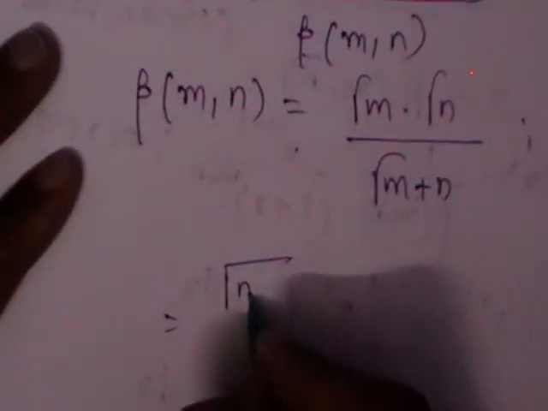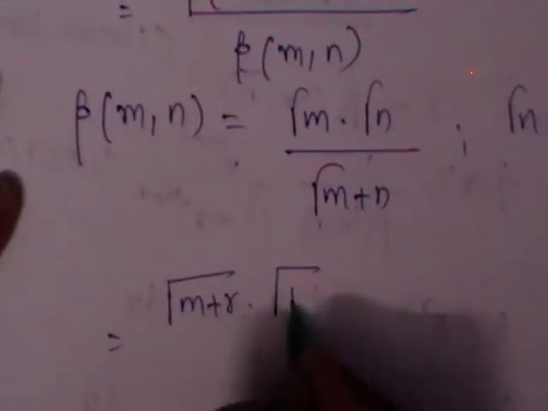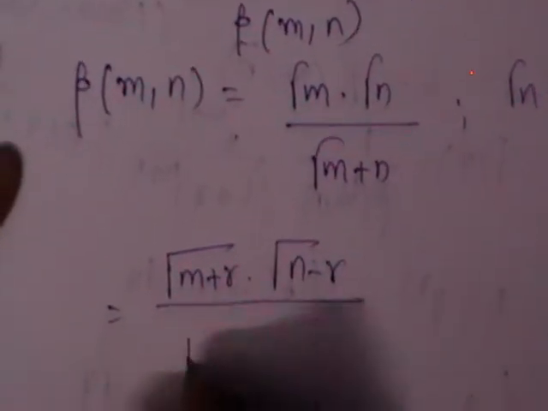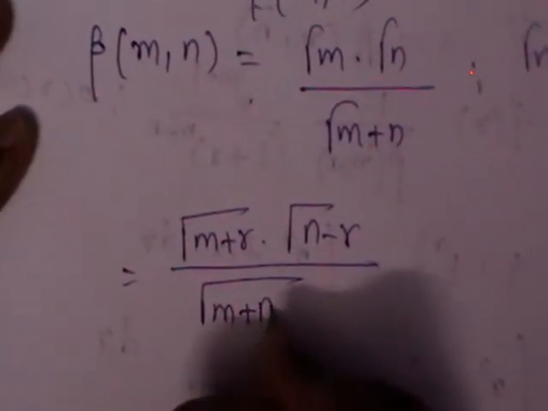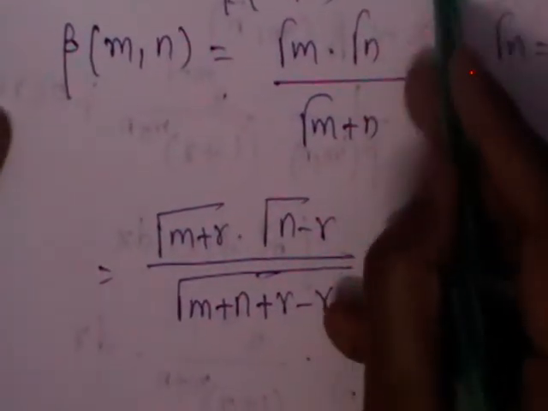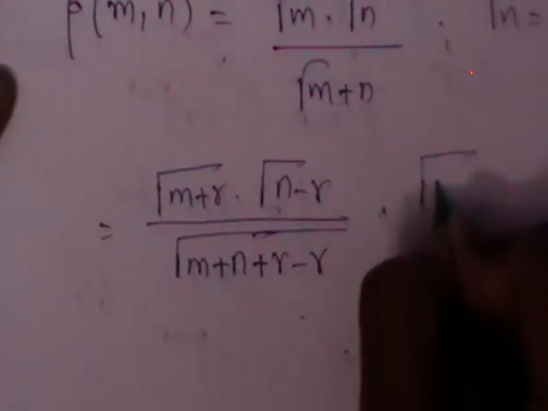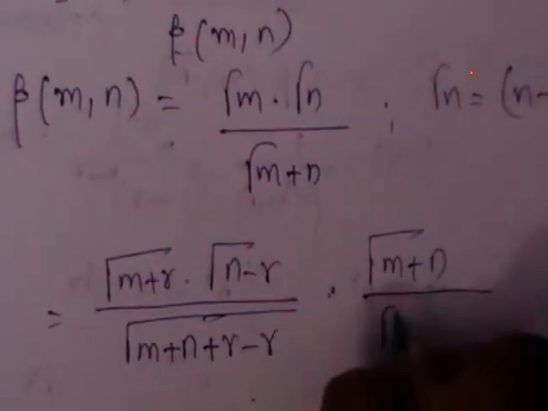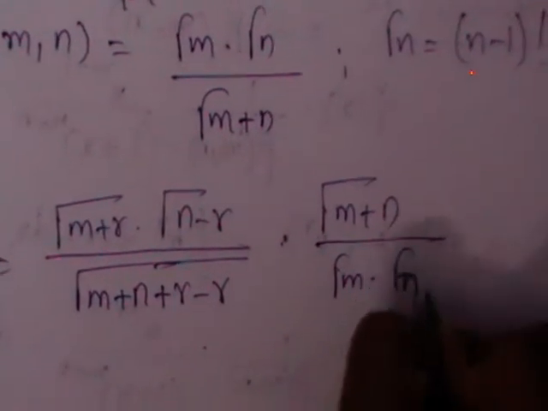So β(m+r, n-r) can be written as Γ(m+r)Γ(n-r)/Γ(m+n+r-r), into 1/β(m,n), so you get the reciprocal, Γ(m+n)/(Γ(m)Γ(n)).